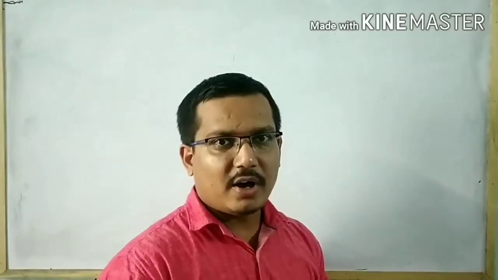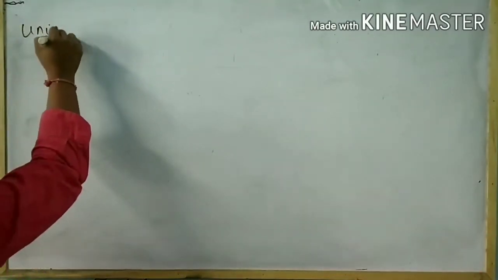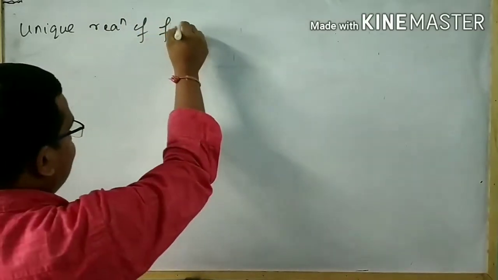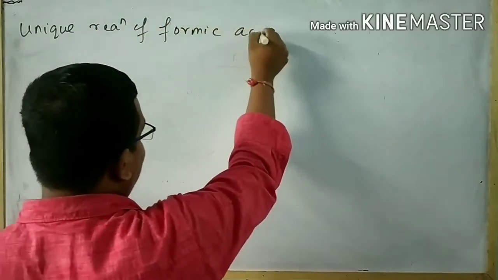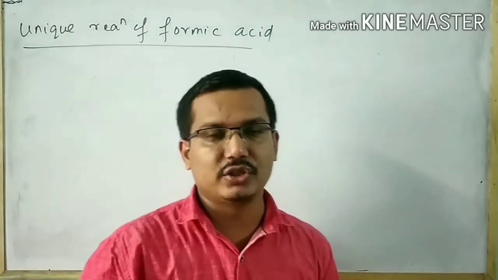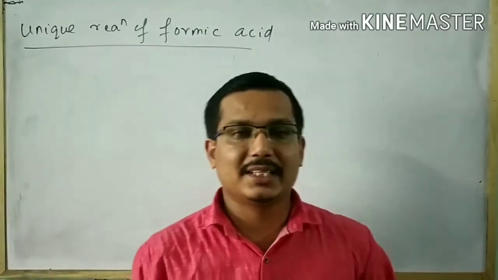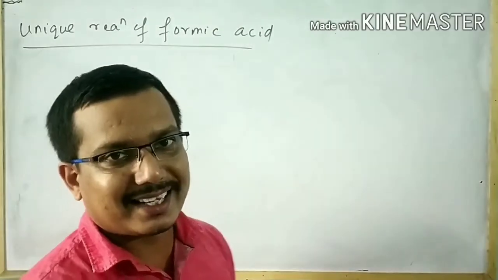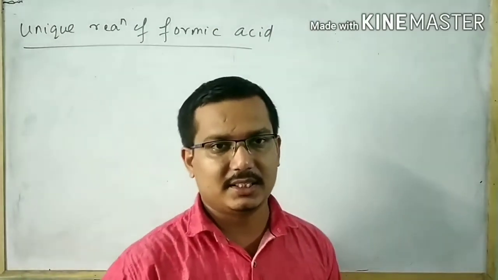Now I will discuss some unique reactions of formic acid. These types of reactions are generally used to distinguish between formic acid and acetic acid. This reaction shows the general characteristics of formic acid.